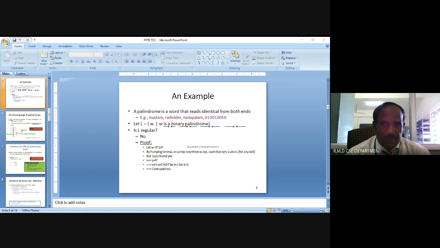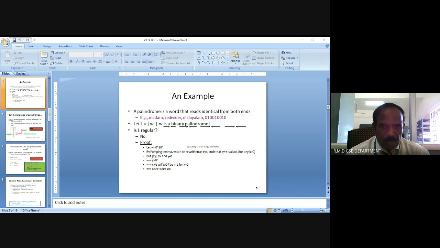But the language of palindromes is a CFL, because it supports recursive substitution. This is because we can construct a grammar like this. These are the productions: A implies epsilon, A implies 0, A implies 1, A implies 0A0, and so on. These are all terminals. The variable may also be called a non-terminal. The productions are listed as follows.